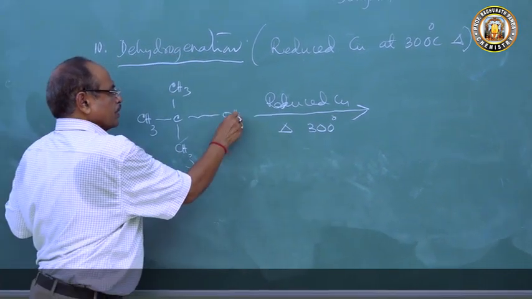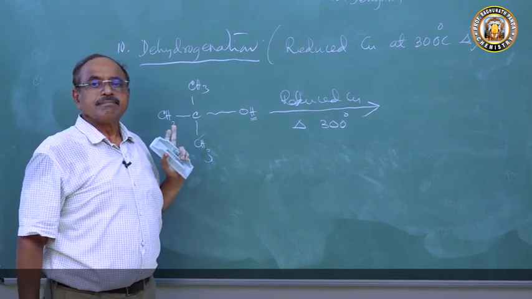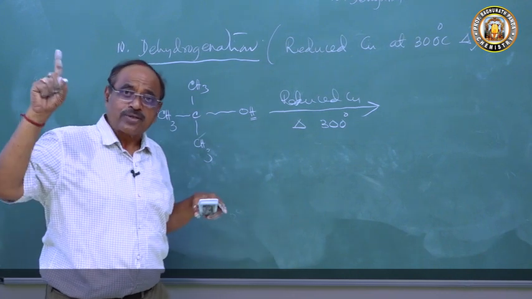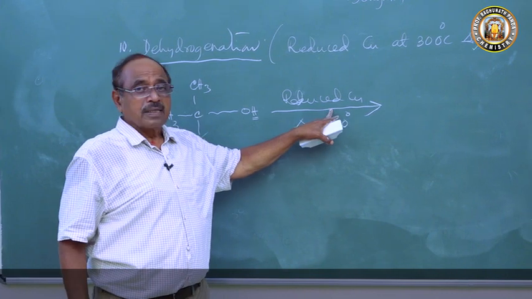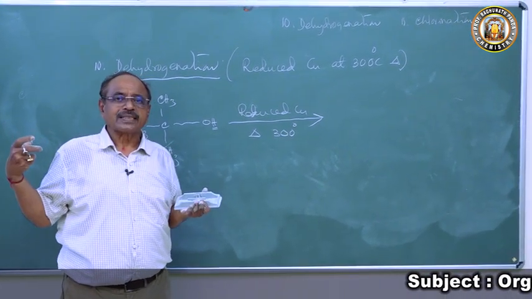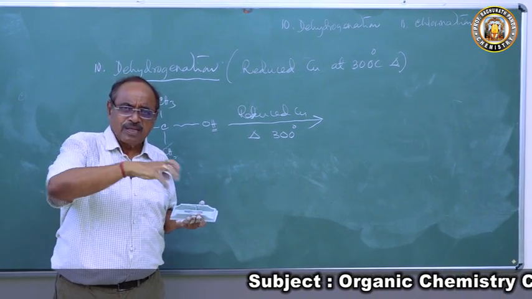So here is a hydrogen, but on this carbon there is no hydrogen. There is no active hydrogen atom, so it will not undergo oxidation. So what will happen now? But this copper will activate. What will it do? It will absorb a molecule of water, because copper is a metal and it can absorb a molecule of water.